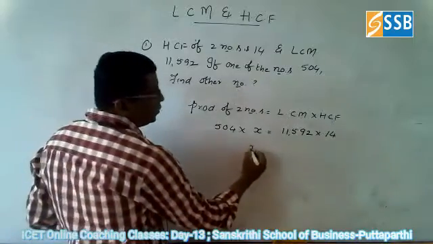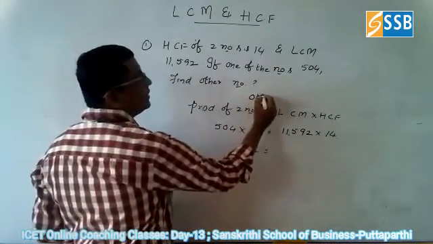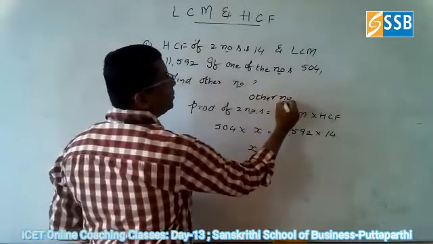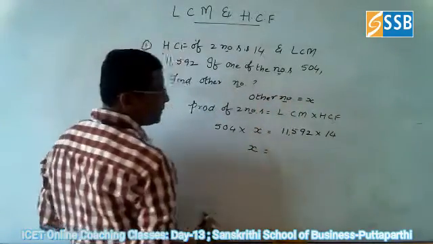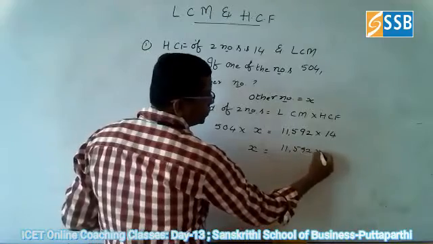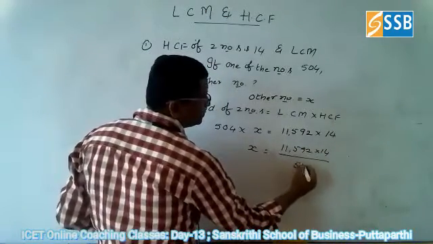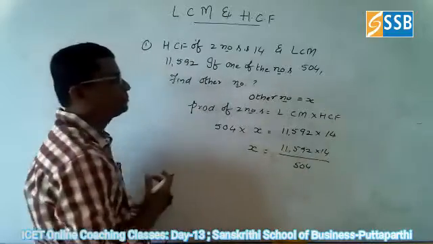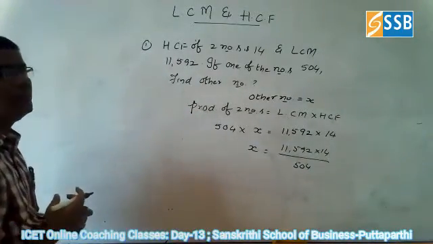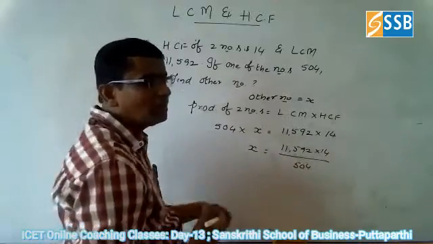What is the other number? I assume it as X. X is equal to 11,592 into 14 divided by 504. Directly you can simplify, or you can go for simplifying one by one.